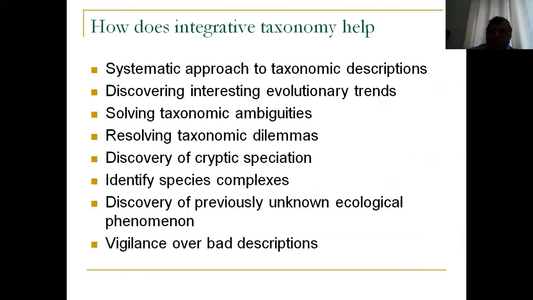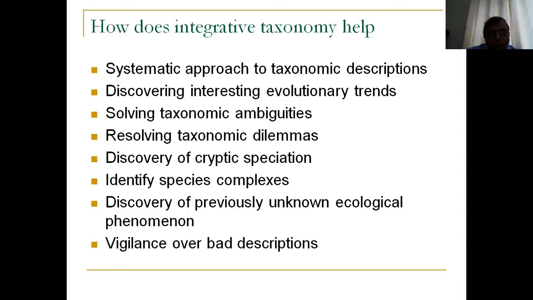So how does integrated taxonomy help us? It can help us in multiple different ways. I'm just listing a few of them, and the way I'm going to go about it is I'll list them, and then I'll go through each and tell you how integrated taxonomy actually helps, giving one example of each. So integrated taxonomy can help by giving a more systematic approach to taxonomic description. You're not just looking at nomenclature rules, you're not just giving a name, but you're also looking at the systematics of an organism, its systematic status, its evolution, and so on and so forth.